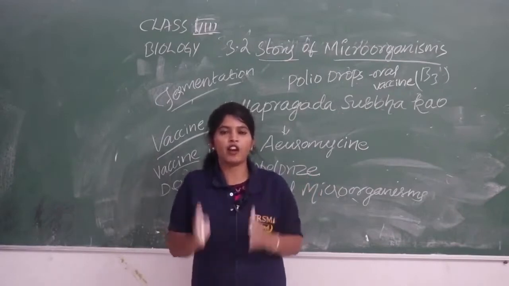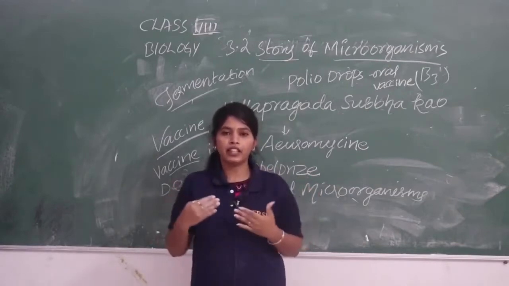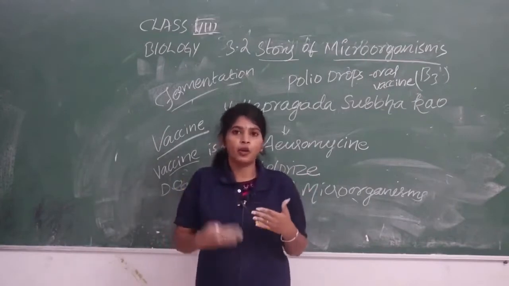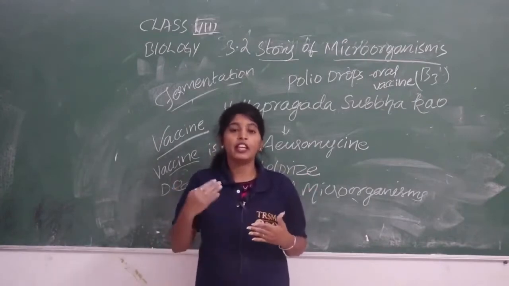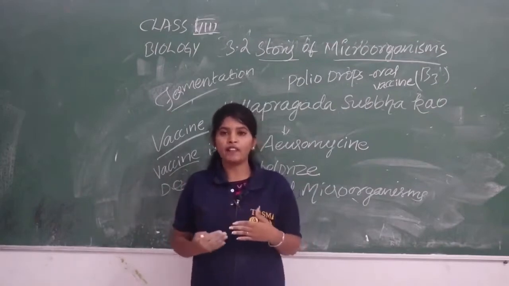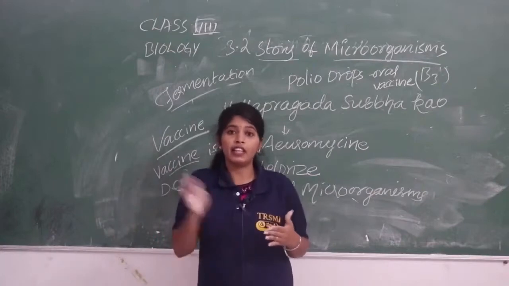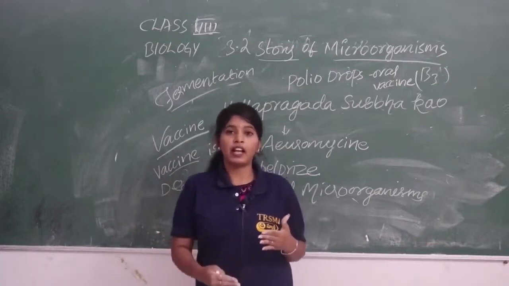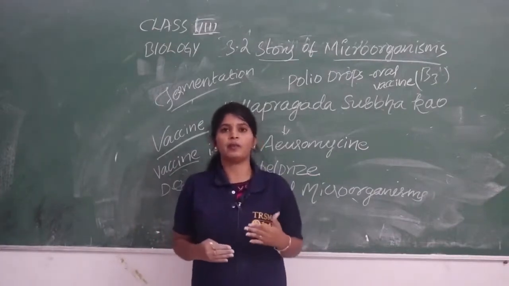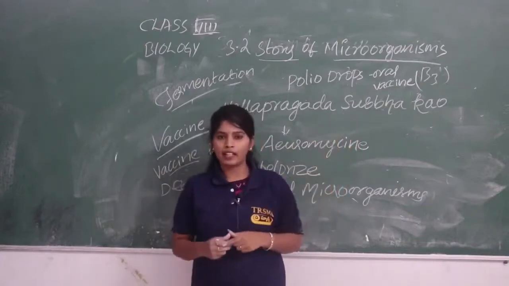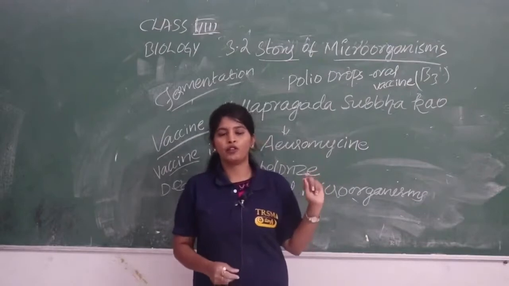Where the child cannot tolerate an infection, or their immunity is not sufficient to overcome it, these oral vaccines act like a shield and kill the infection, and thereby the young ones are protected from various kinds of infections through oral vaccines such as polio drops.